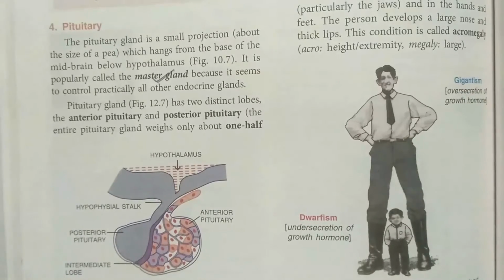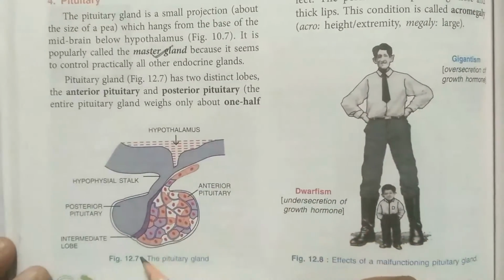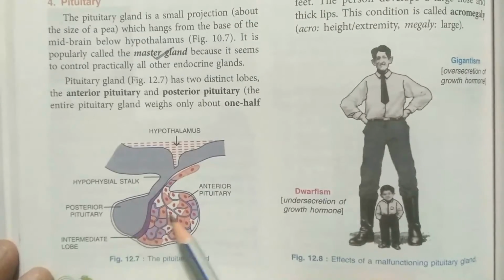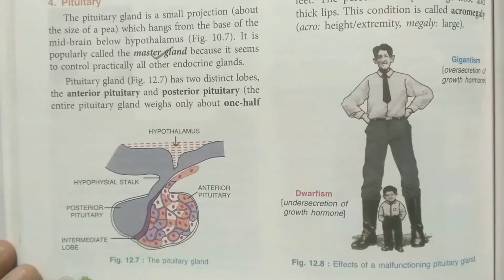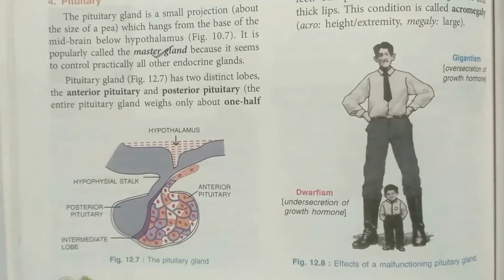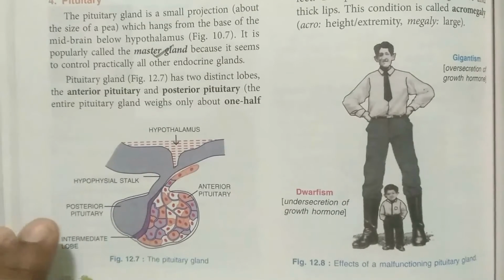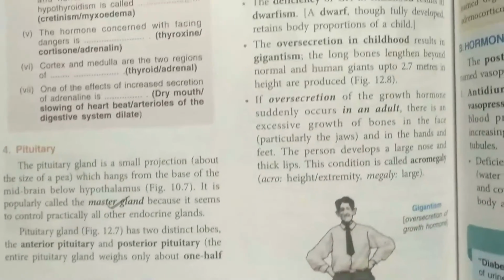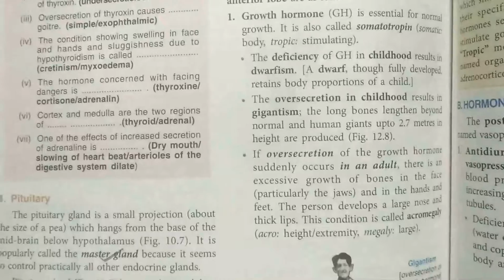Now if you see the structure, it is a bilobed structure, and here the anterior pituitary and posterior pituitary are there, and both of them are releasing hormones. And the weight of the pituitary gland is only half a gram, because it is very small, a pea-shaped structure.